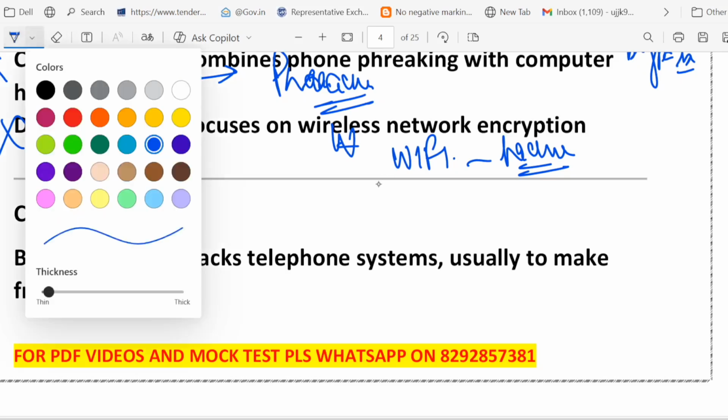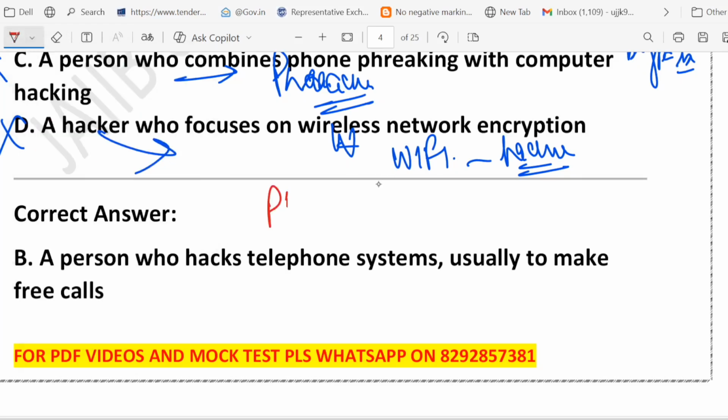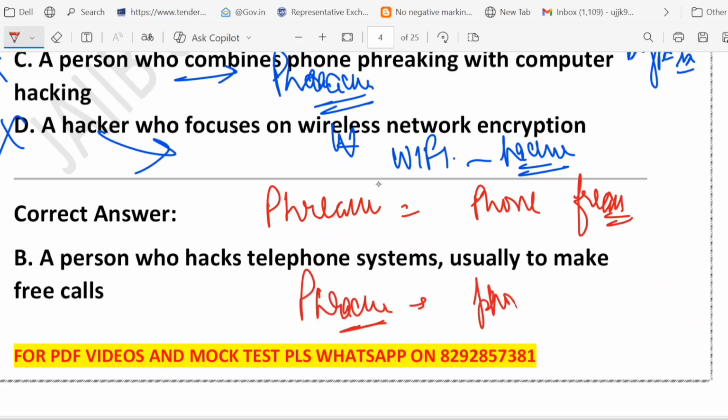Let me give you a simple way to remember. You can think of phreaker as phone phreak, someone who plays tricks on the phone system. Another word is phracker. Who is a phracker? A phracker combines phone hacking with computer hacking, both combined. That's called a phracker. And here, phreaker means phone phreaking. Just a way to remember it.